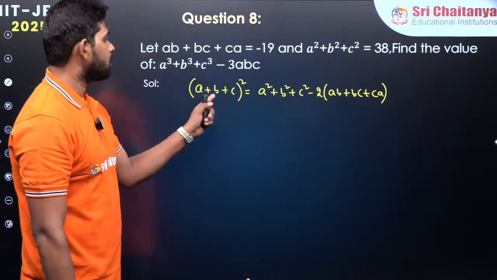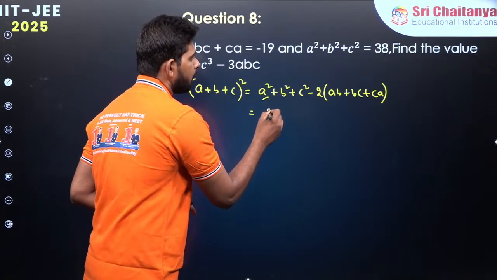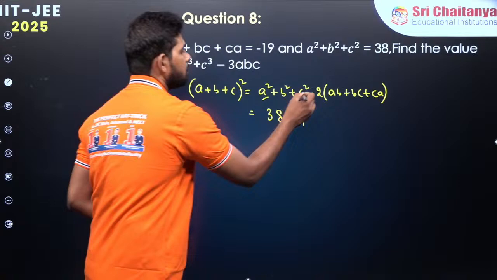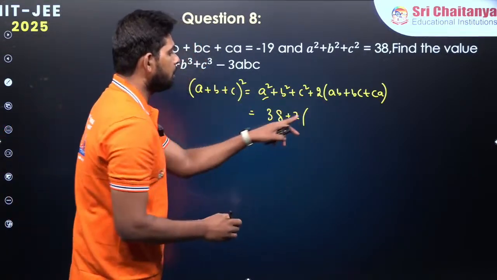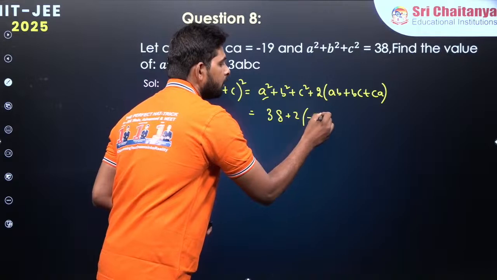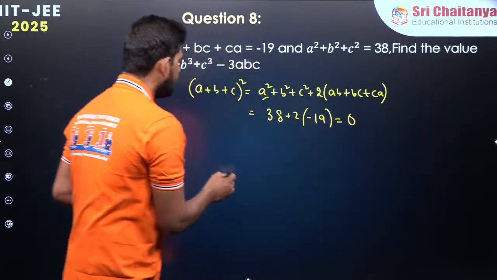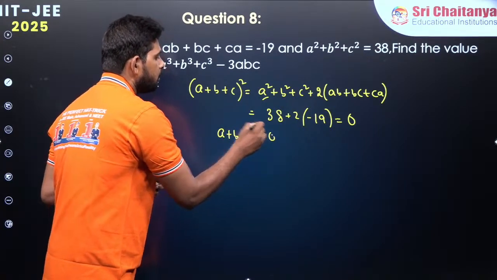So you are going to take (a + b + c)² equals, we know already this value over here, 38, minus 2 times this value over here, sorry, this is plus over here, plus what we were taking, right? So this one over here plus 2 into what we are having here, minus 19, which is going to give us 0 over there. That means a + b + c is obviously 0.